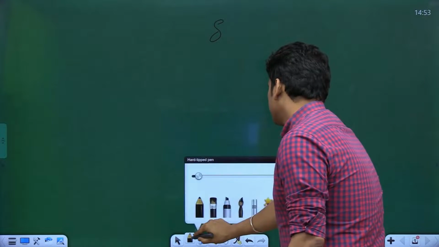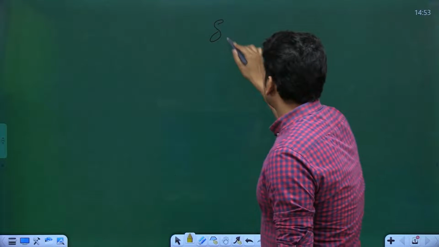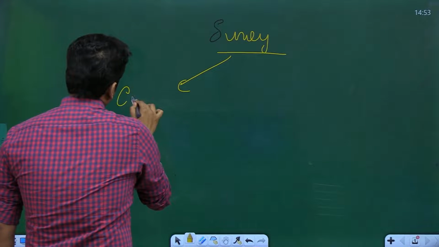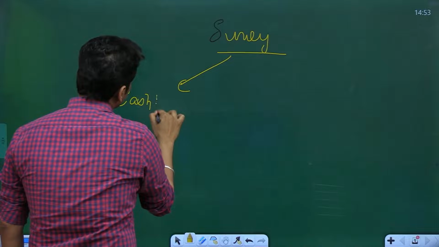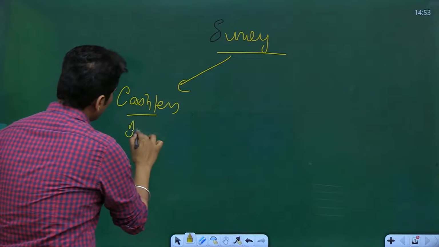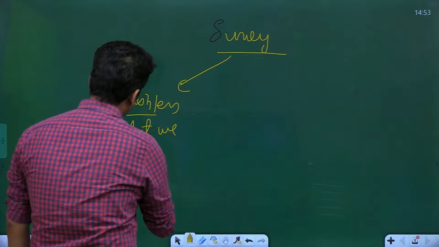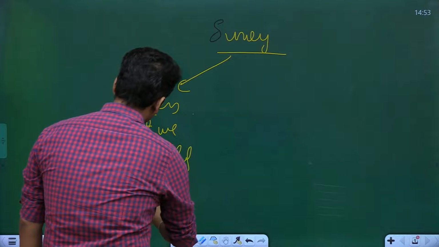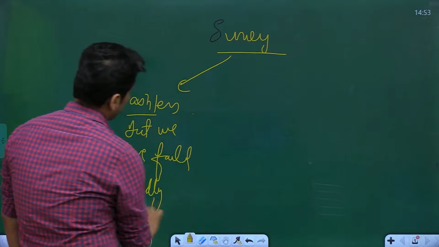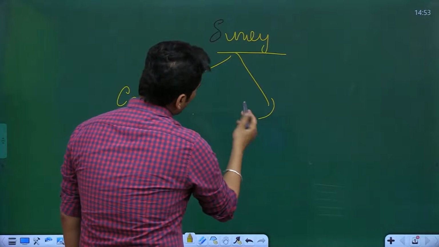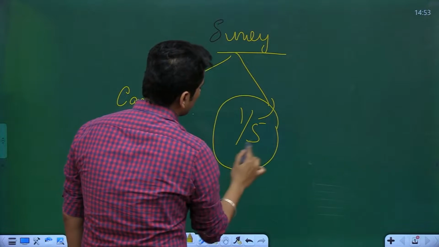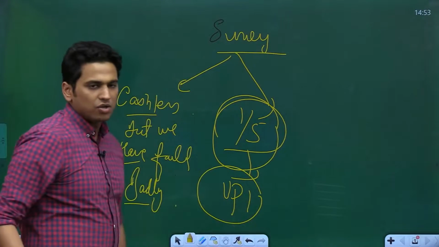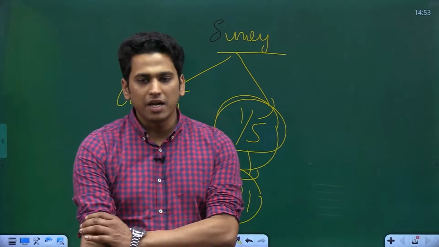Okay, the survey is trying to say that we thought of going towards cashless but we have failed badly. There is only about 1/5 of the population that is using, let's say, UPI services, that is unified payment interface.